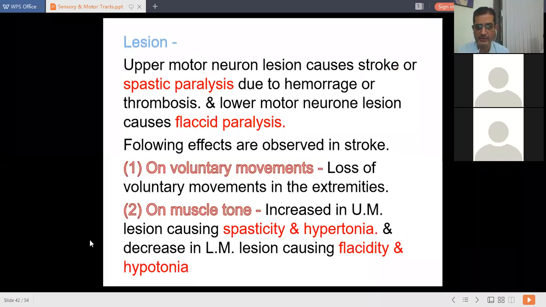Lesion. This is a very important topic. If a lesion occurs in these pyramidal tracts, what is going to happen? This lesion causes stroke, which is called spastic paralysis. This paralysis, stroke or spastic paralysis,